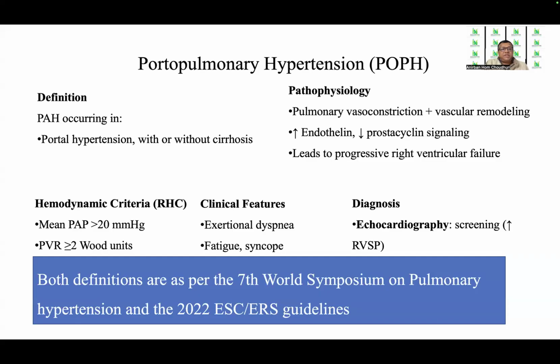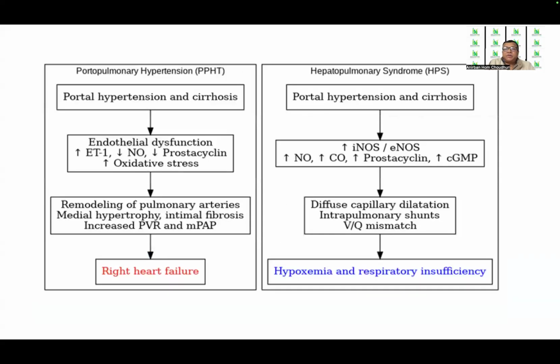Now, both these definitions are from the 7th World Symposium on Pulmonary Hypertension and the 2022 European Society Guidelines, the joint guidelines of the Cardiology and the Respiratory Society. So if we look into the differences in the pathophysiology, we find that in both conditions there is portal hypertension and cirrhosis. It may or may not be cirrhosis in the latter, but in portopulmonary hypertension, there is endothelial